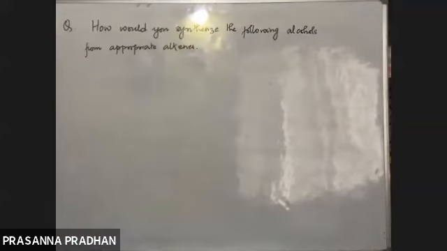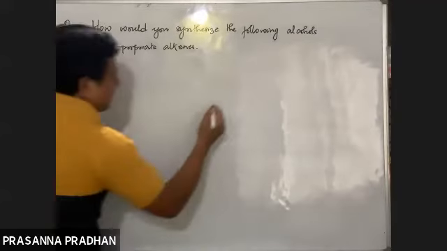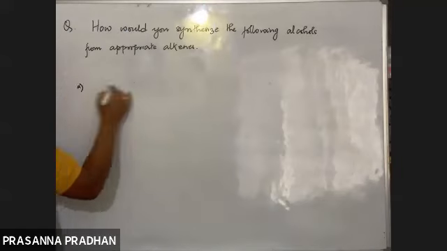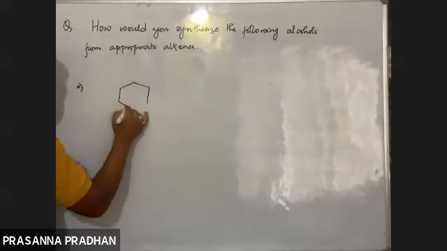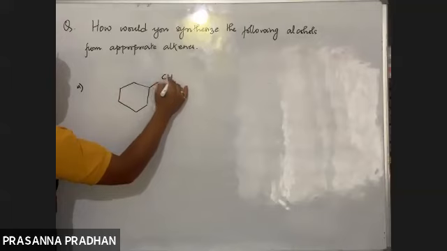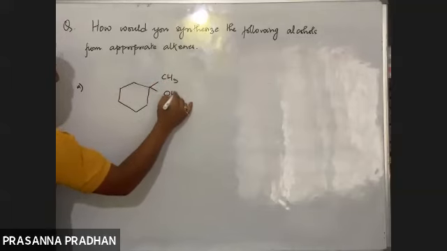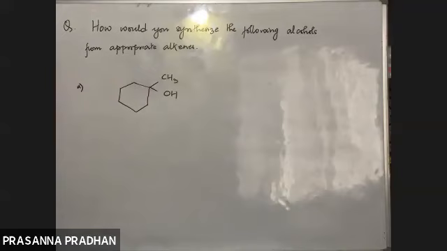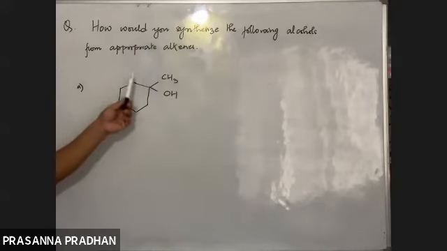So in this question, what is given? Here the final product is given, like this. The question says, how are you going to prepare this particular alcohol from the appropriate alkene? We need to walk backwards here. So you have to suggest an alkene with the help of which you can prepare this alcohol.